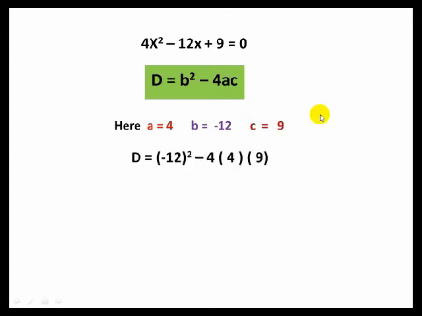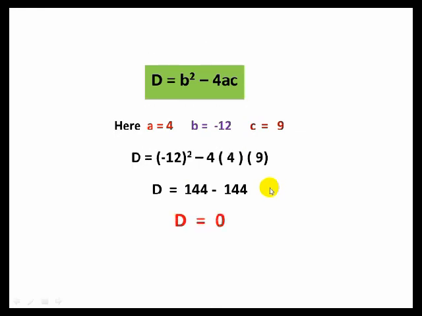If you substitute these values in the formula, you get minus 12 whole square minus 4 into a is 4 into c is 9. After solving this, you get minus 12 whole square is 144 minus then 4 into 4 into 9, that product gives you 144, and therefore 144 minus 144, that will be equal to 0.